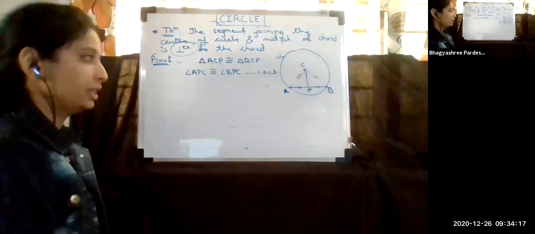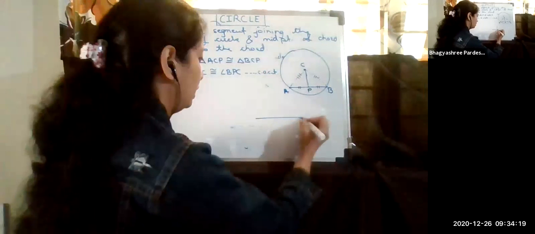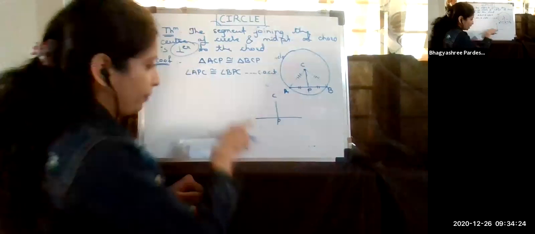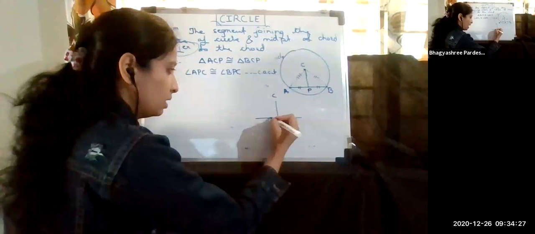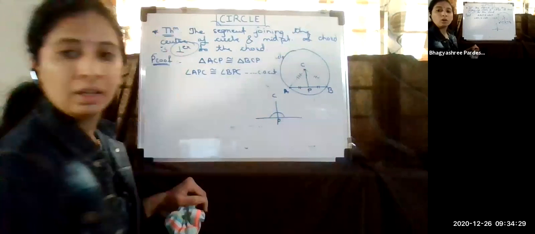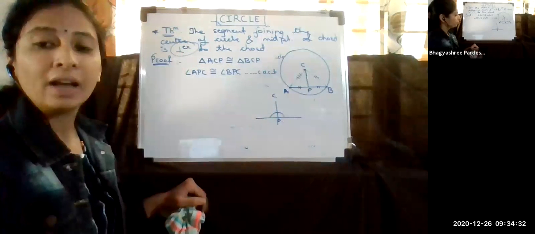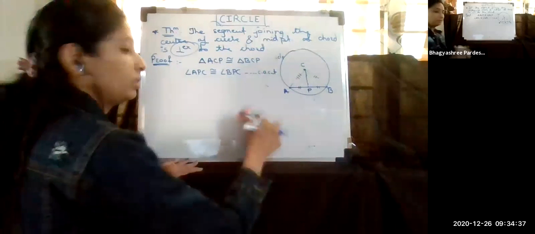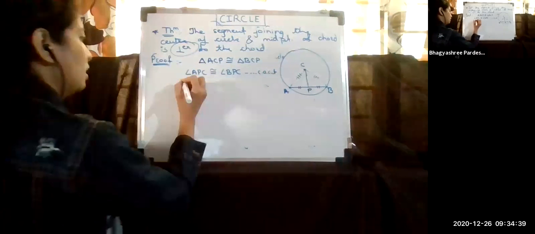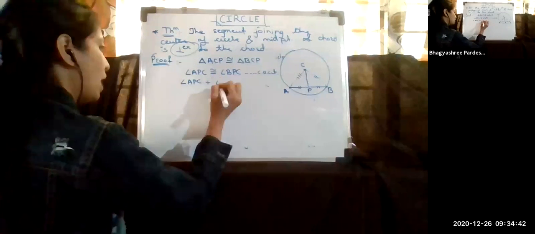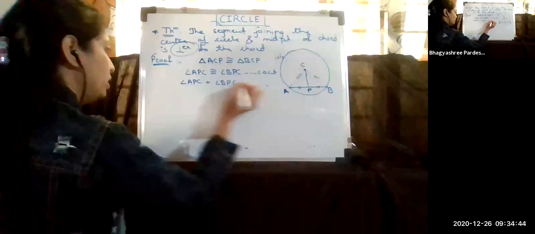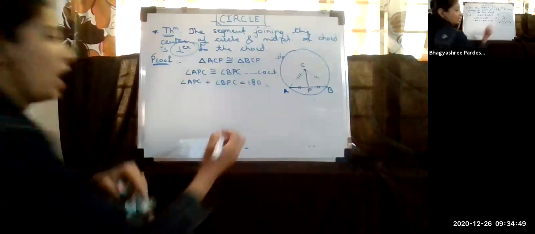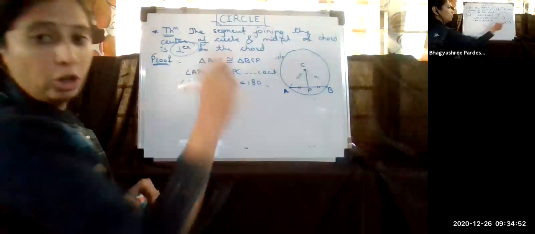Again, it is very easy. If you look properly, this CP, since it is falling on this line, the angles it forms are called a linear pair of angles. Right, these are linear pair of angles. And if they are linear, that means the sum of the two angles is 180 degrees. If you look at your D, the lower angle is 180 degrees. So the sum of these two is 180 degrees.